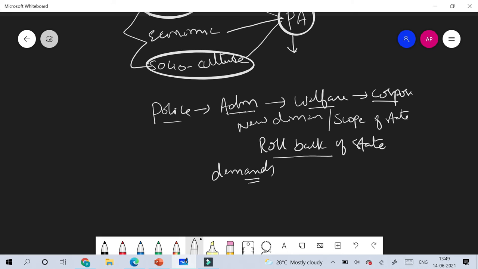There is a boundary for the scope of public administration, but these boundaries are ever changing. It is continuously increasing. There is a continuous broadening of the scope of public administration. So this is the answer that should be given to this question.